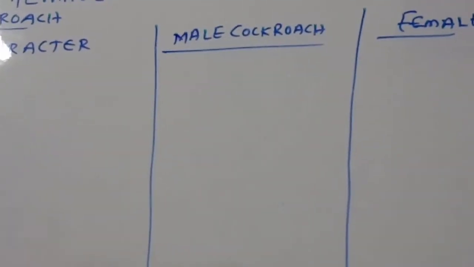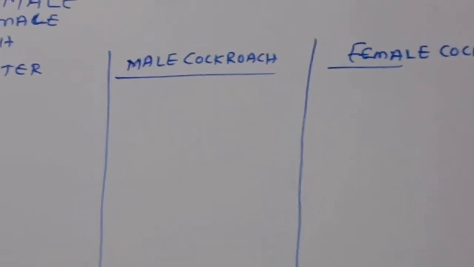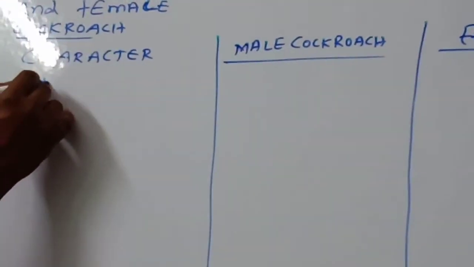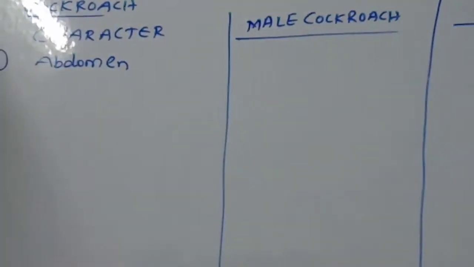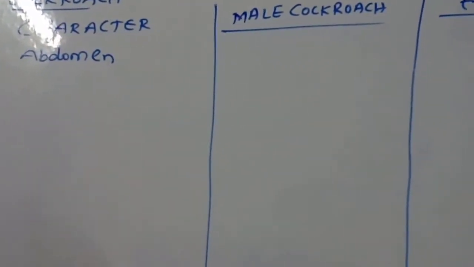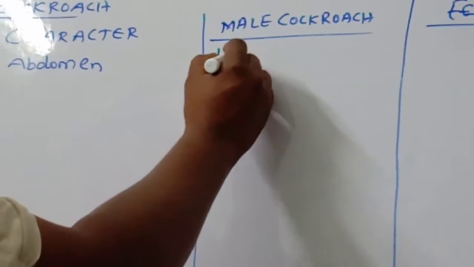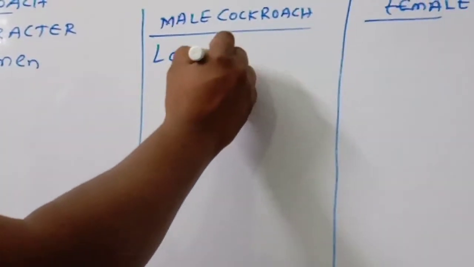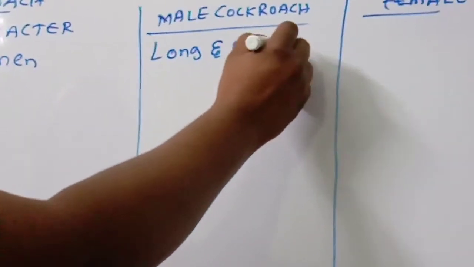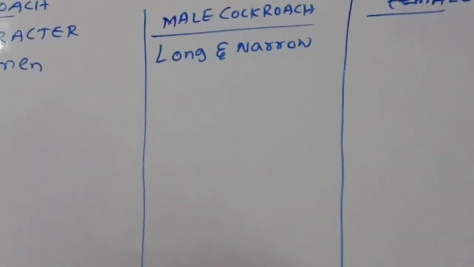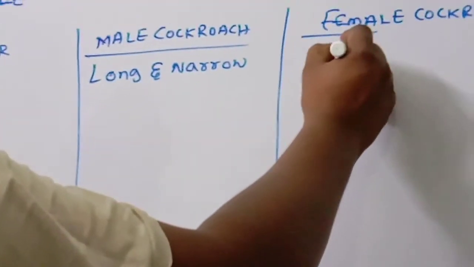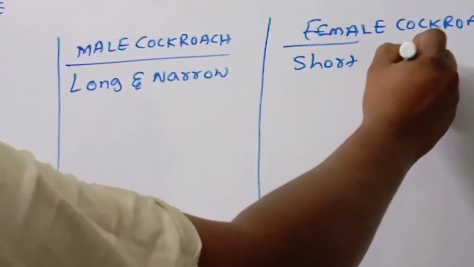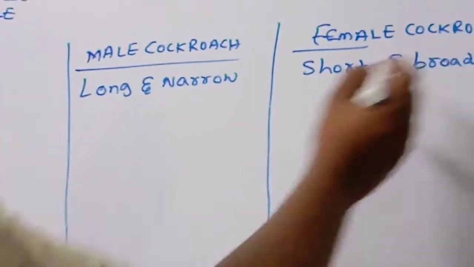Okay children, observe very carefully. First character, abdomen. In the male, the abdomen is long and narrow. In the female, it is short and broad.